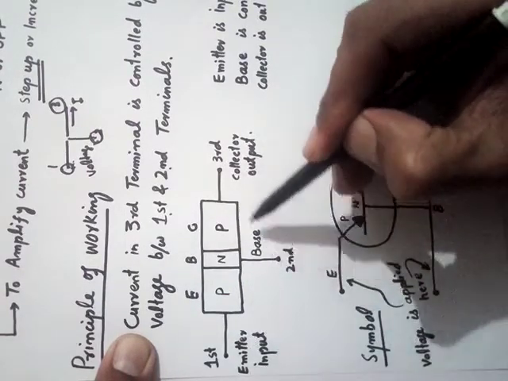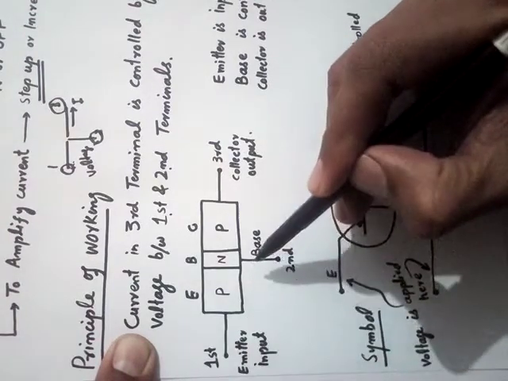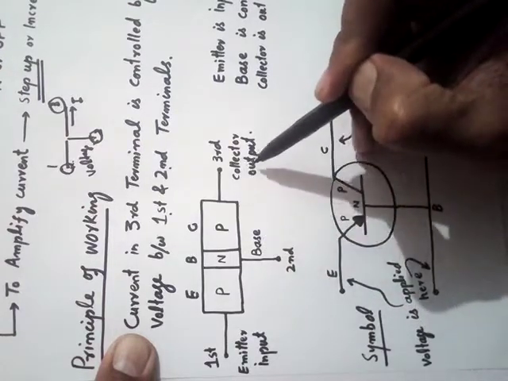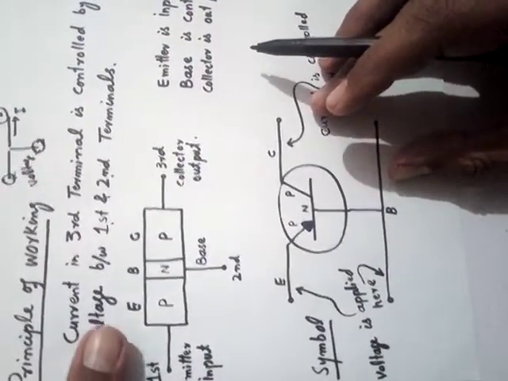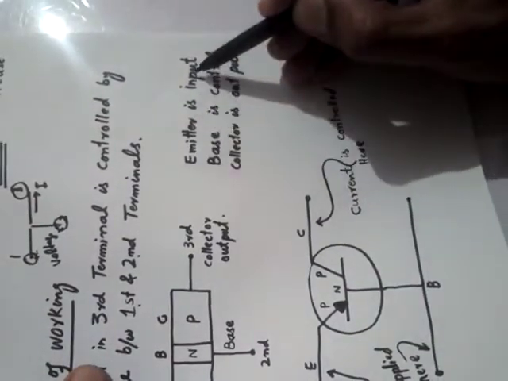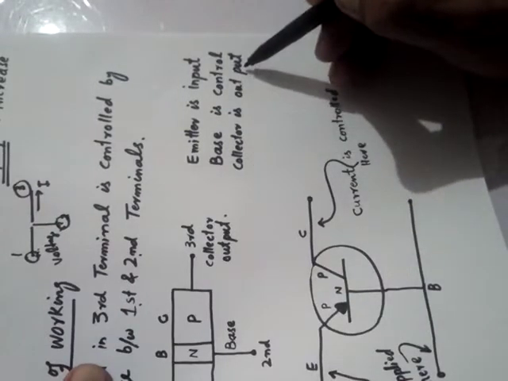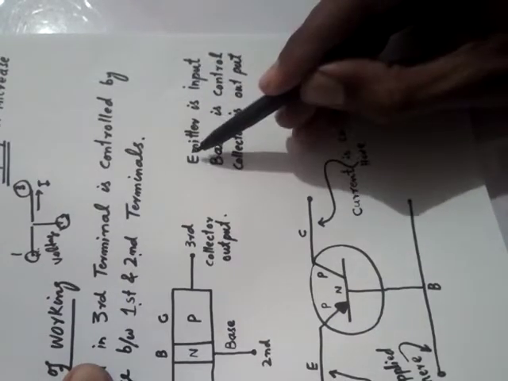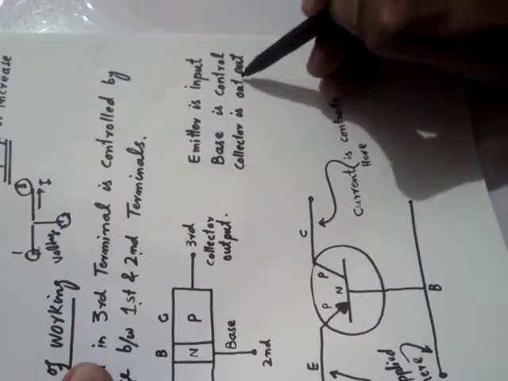We apply input at the first terminal, we control it from the second terminal or base, and we get output at the collector. Emitter is input, base is control, and collector is output. It means that we apply input at the emitter, we control from the base, and we collect at output.